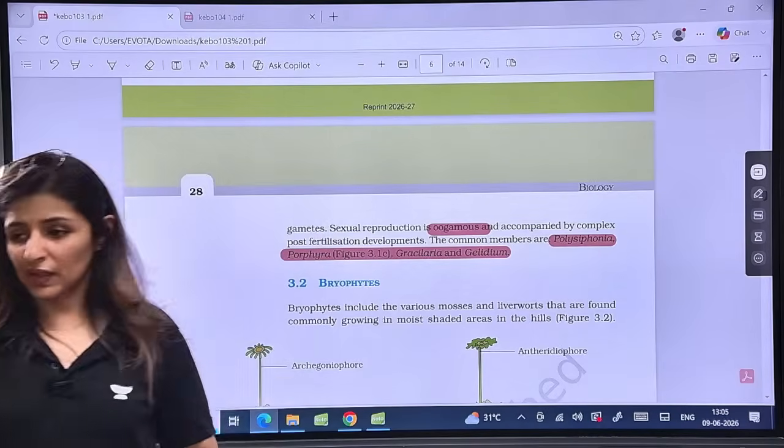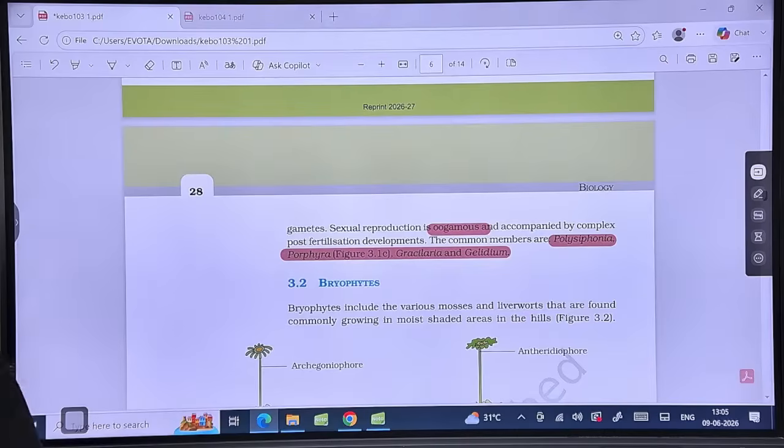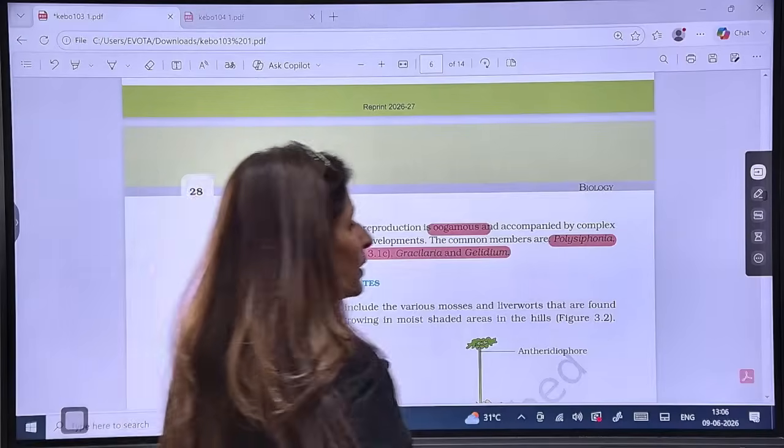Are these points clear? Everyone clear? Please let me know.